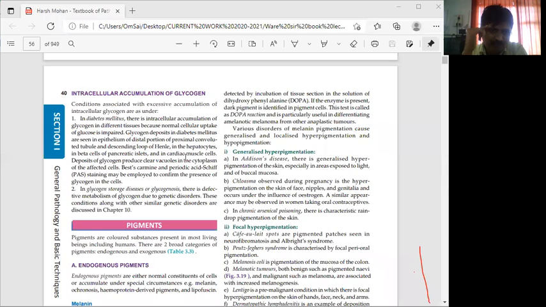Best's carmine and periodic acid-Schiff staining may be employed to confirm the presence of glycogen in the cells.